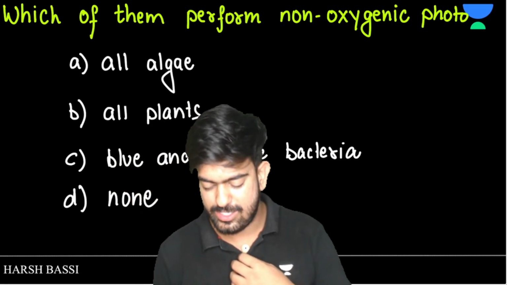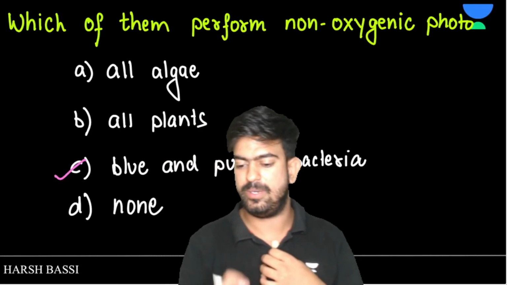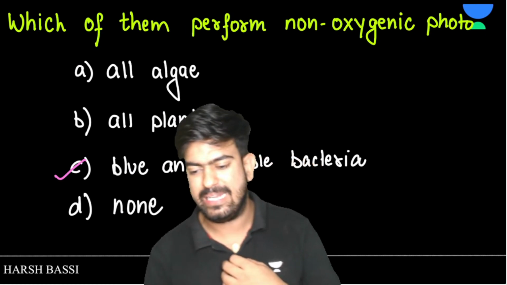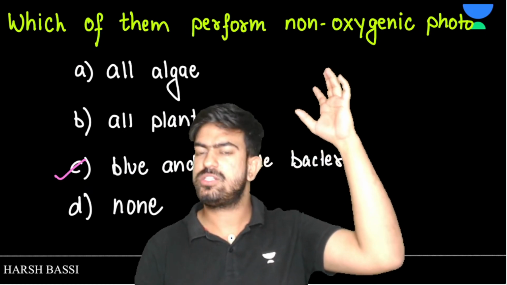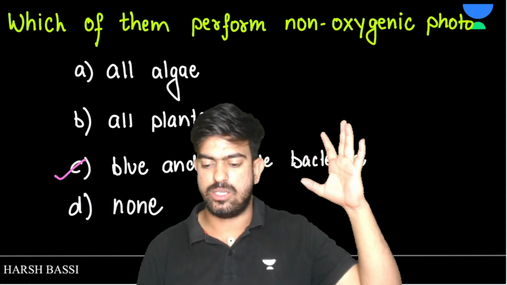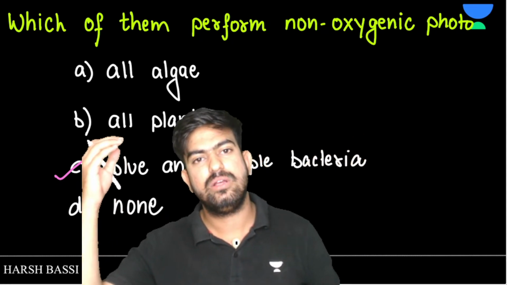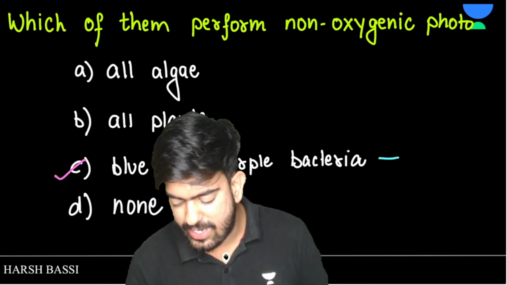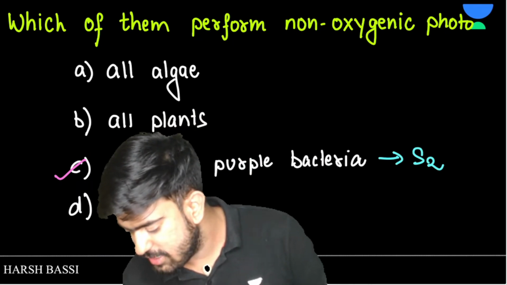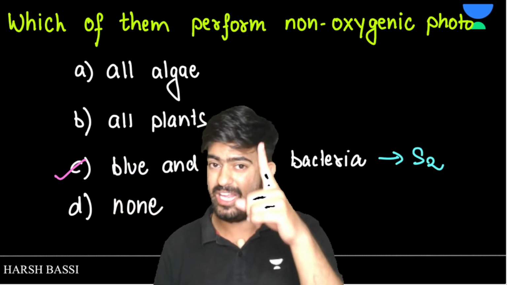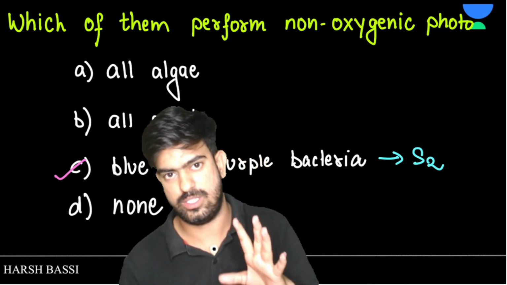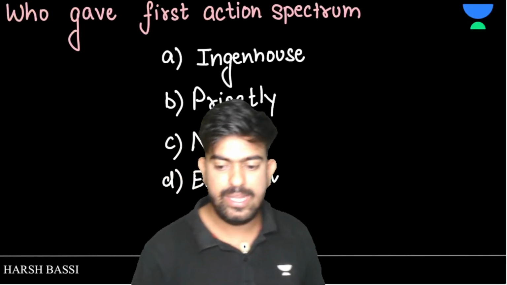The answer is option number C, blue and purple bacteria. Algae, oxygen. Plant, oxygen. Blue-green bacteria, sulfur, right? So this is why we are calling this particular thing non-oxygenic photosynthesis. Clear? Okay, sir. Now, next question.